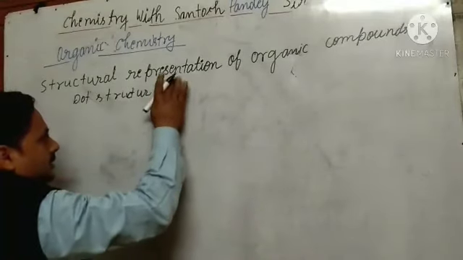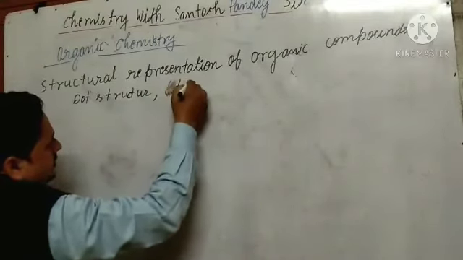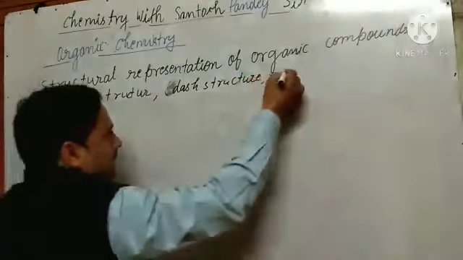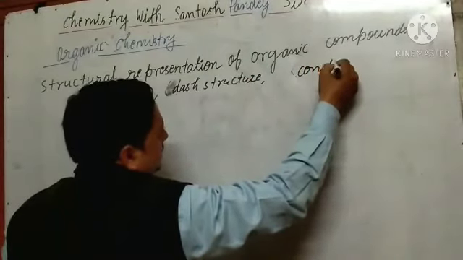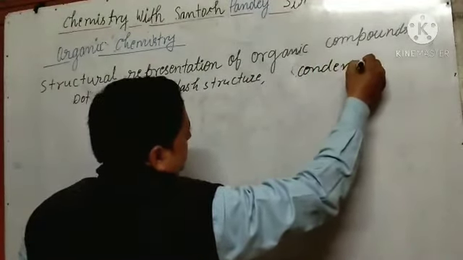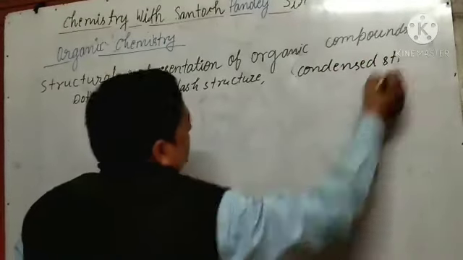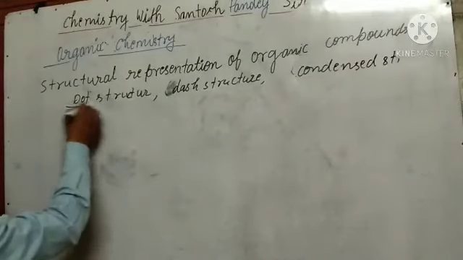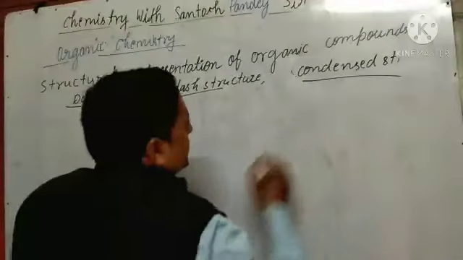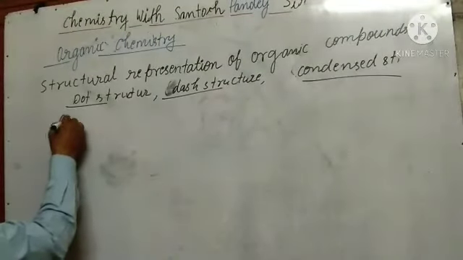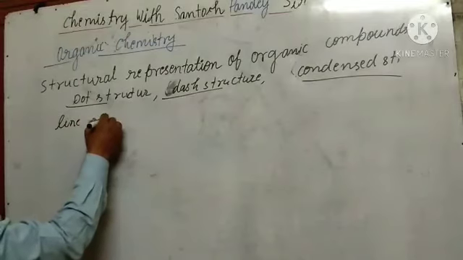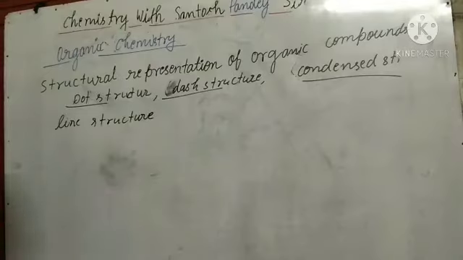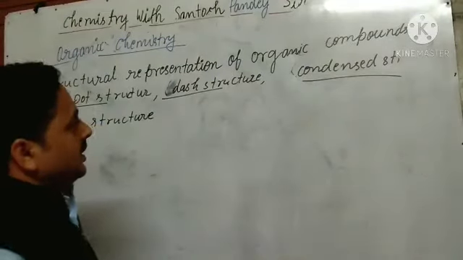Dash structure, condensed structure, and line structure. These are the four ways by which we can represent the structure of an organic compound.